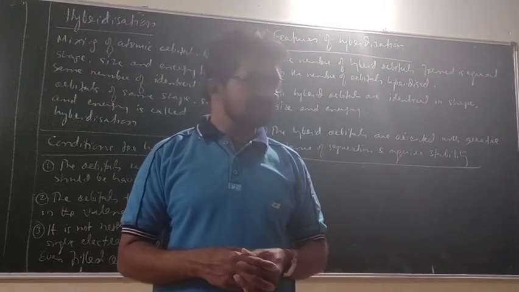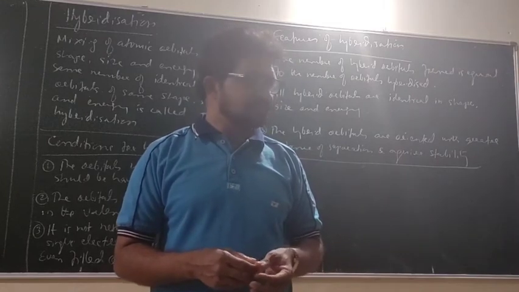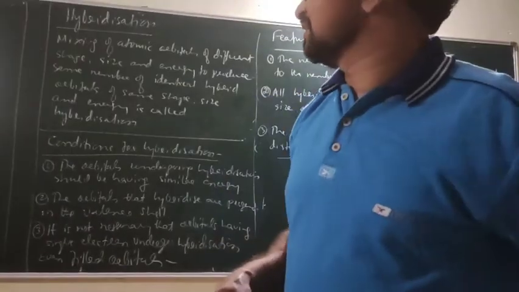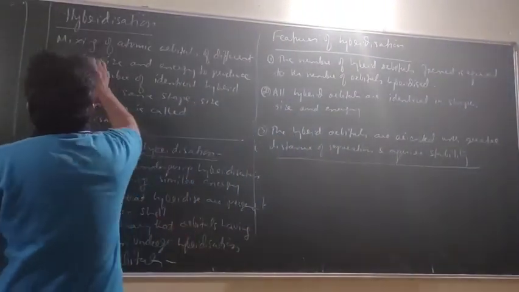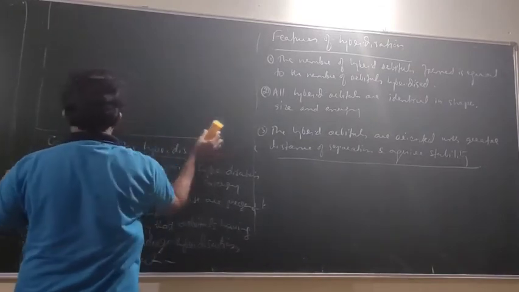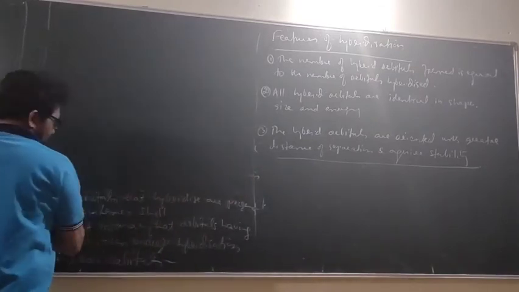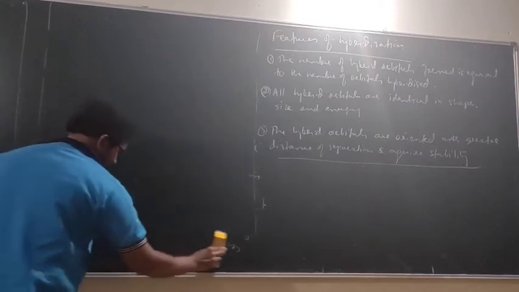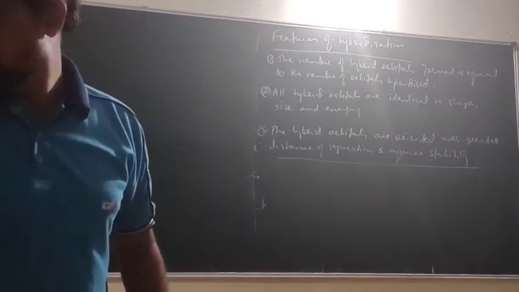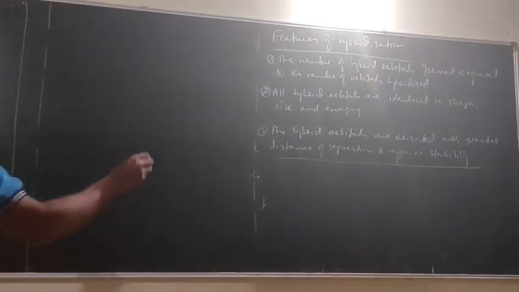Okay, so try to answer in between because the concept of hybridization I have already told. So we shall start with the first example. Okay, what is that? Write the question. First question. How many mark question it is? 3 marks.